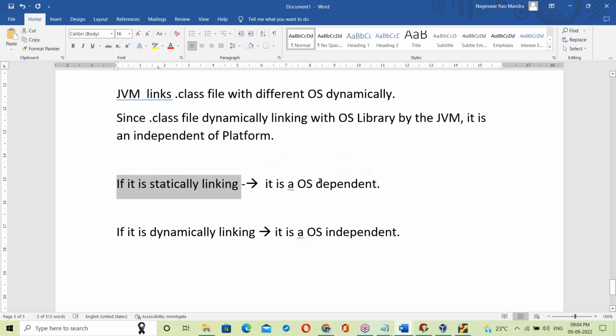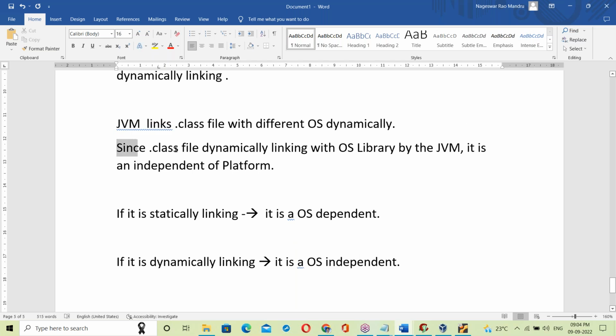Static linking is OS dependent; dynamic linking is OS independent. This is how Java is platform independent: the .class file is dynamically linked with the OS library by the JVM.